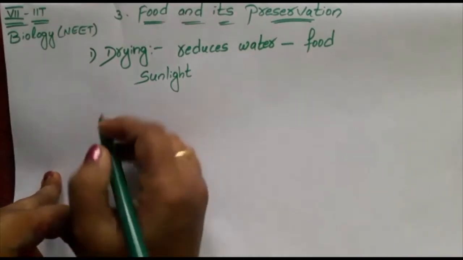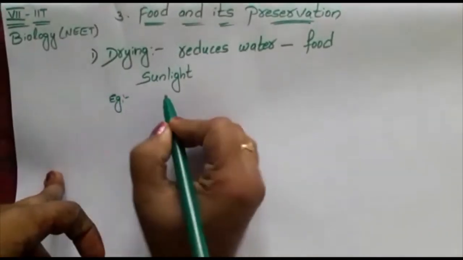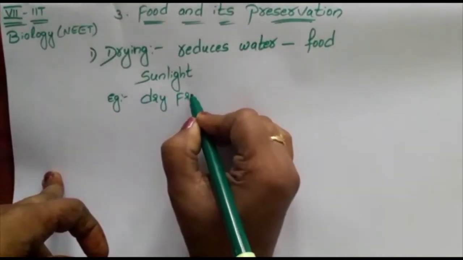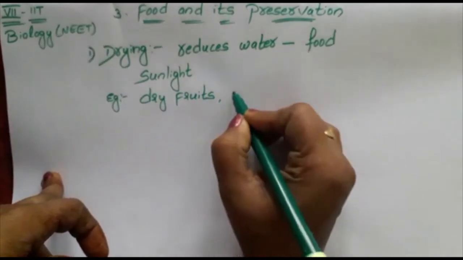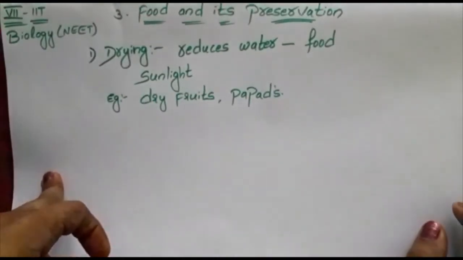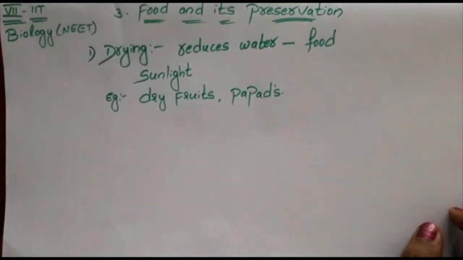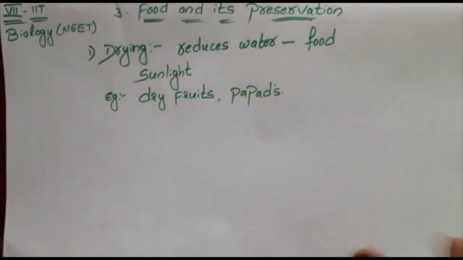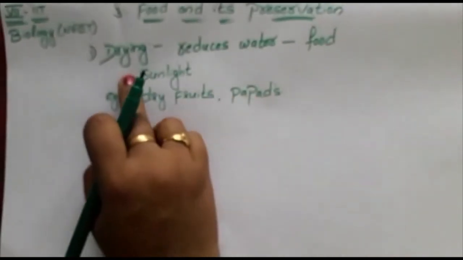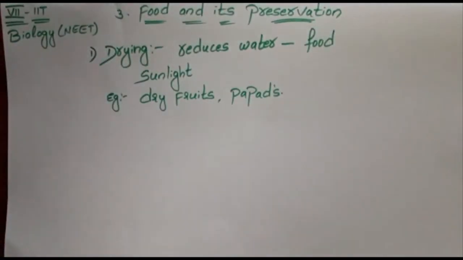For example, dry fruits and papads. Yes, these will be stored for years, right? 1 year like that. Papads, if you dry them under the sunlight, the food will be stored without spoiling.